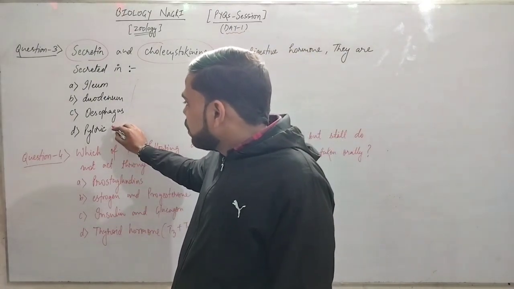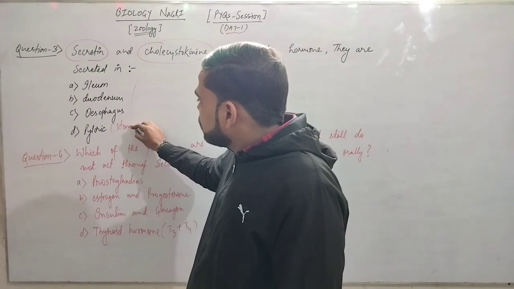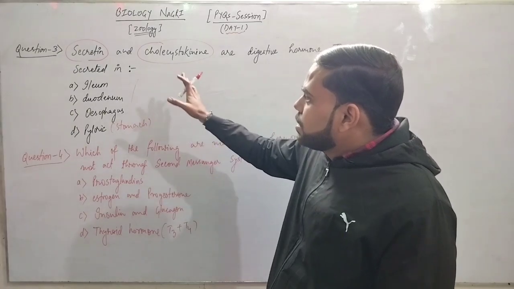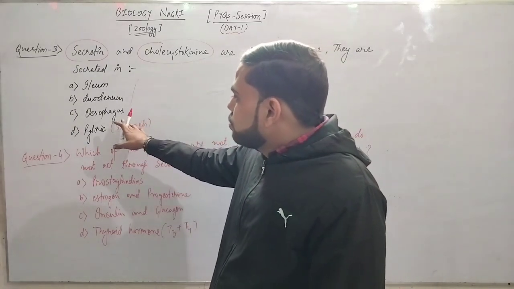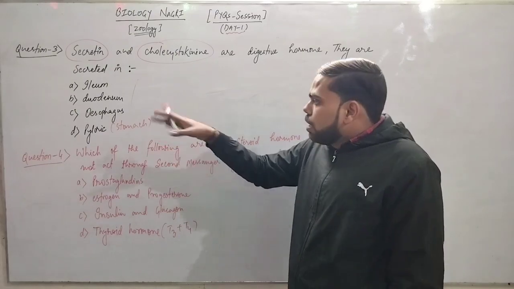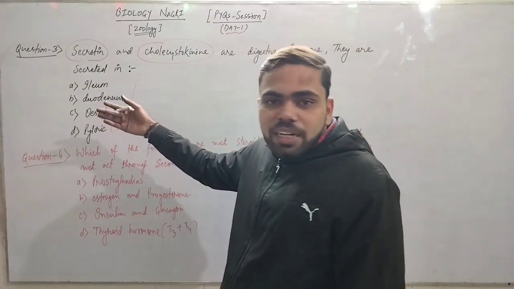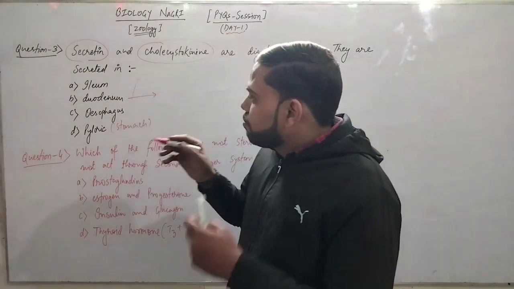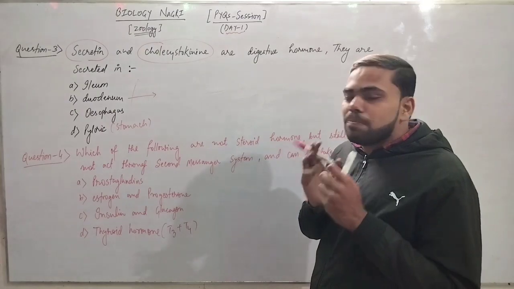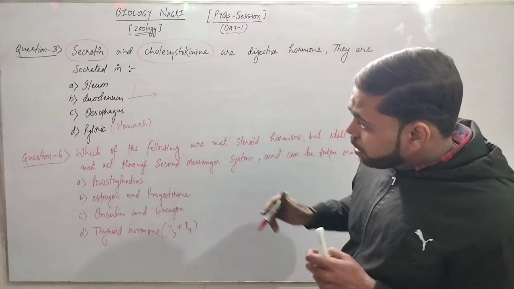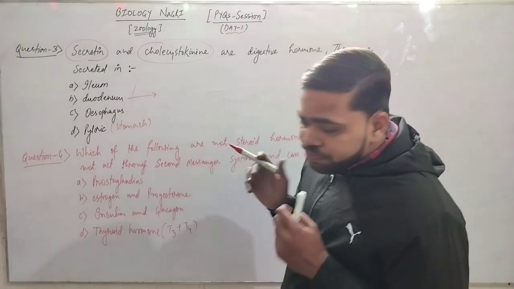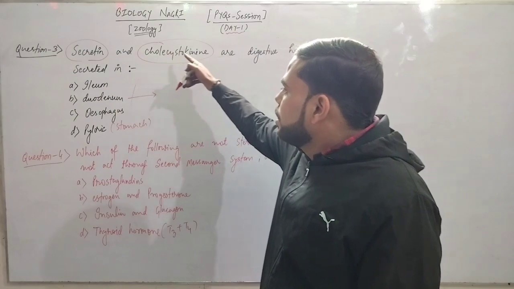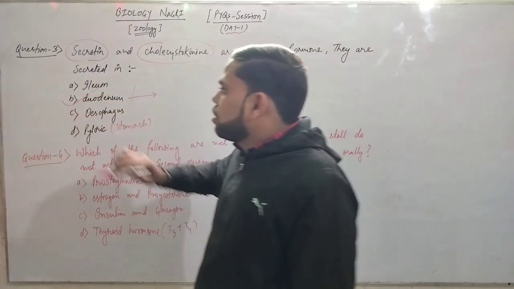So we know that the pylorus is a part of the stomach. So here it is not possible because the stomach does not release hormones like secretin and cholecystokinin. Third option, esophagus. The esophagus is a non-secretory part. It will not release any type of hormone. Duodenum. Yes, the duodenum is a part of the small intestine, and the duodenum releases these 2 hormones, secretin and cholecystokinin. So it is the correct option.